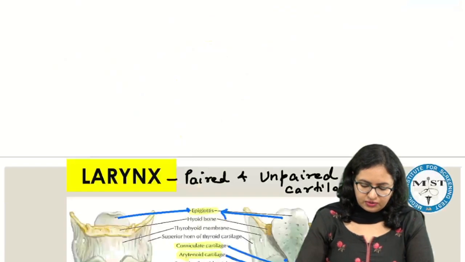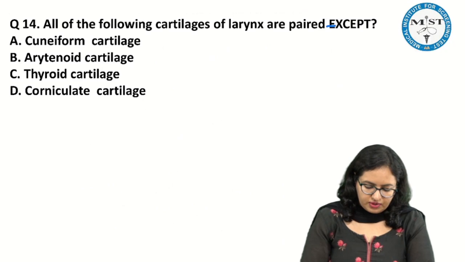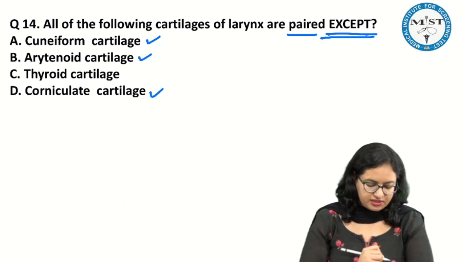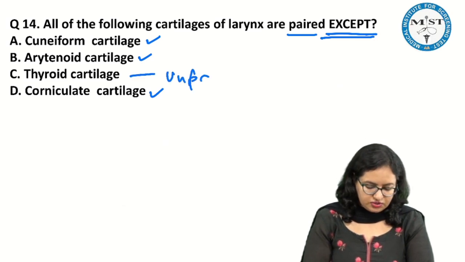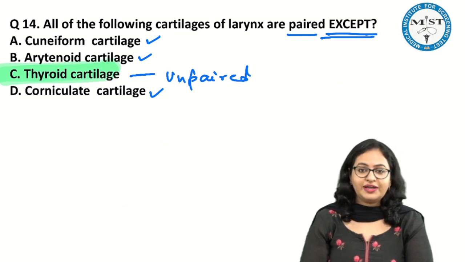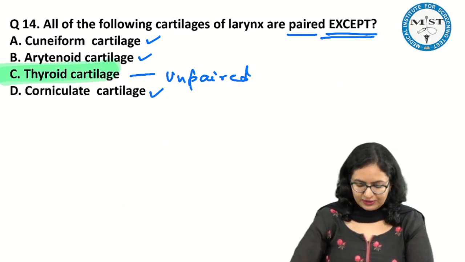If I just go back to the question, we have to say all except, it is all except. So now this is paired, cuneiform, arytenoid and corniculate. All these are paired, but the thyroid, it is unpaired. So that means the answer of this question will be thyroid cartilage. It is a thyroid cartilage.